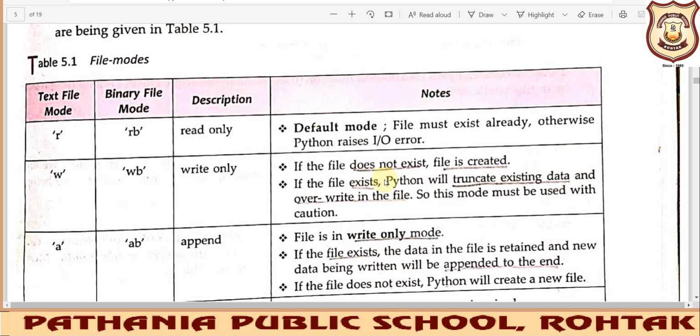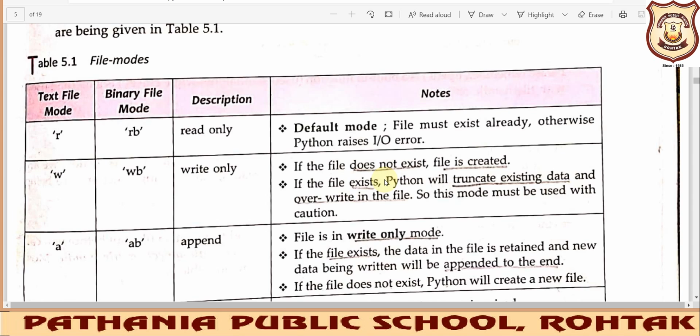But one thing that I especially want to stress is that whenever you are dealing with the write mode, all the data that was presently there in that particular file will be deleted, or we can say overwritten. If you have written some content in your file and you give the command to read that file, it will not affect anything, it will open up and the content will be visible.